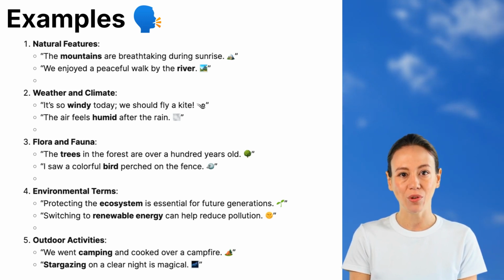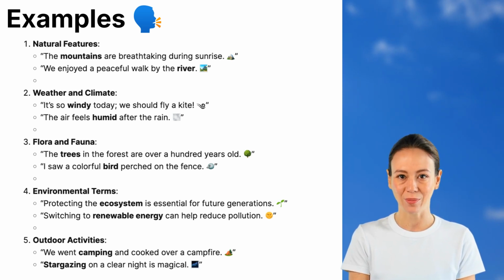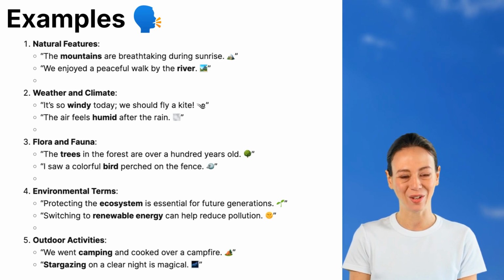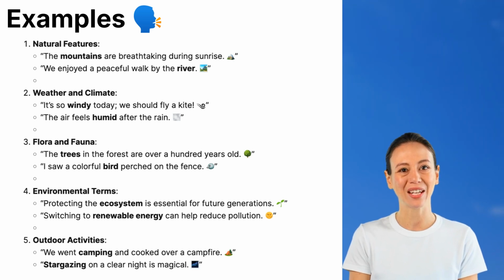1. Natural features. Let's start with some sentences describing nature's landscapes. The mountains are breathtaking during sunrise. Mountains provide some of the most stunning views, especially in the early morning when the sun rises over the peaks. We enjoyed a peaceful walk by the river. Rivers create a calming atmosphere, making them great places for relaxation and scenic walks.